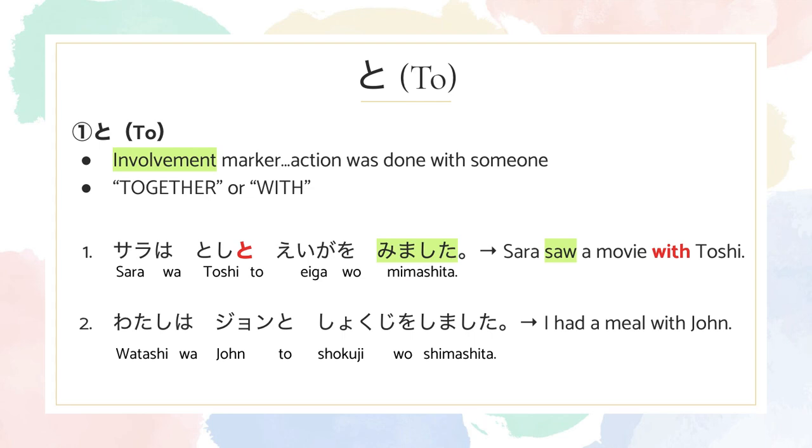So, in this sentence, it also uses with John. So let's find with John in the Japanese sentence. This one says John, so you would add to right after John. Very simple.